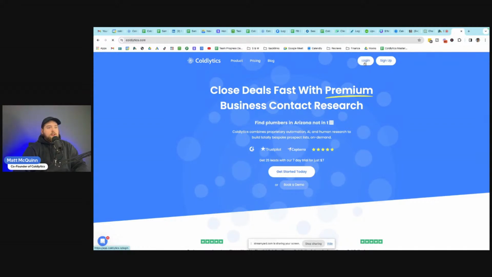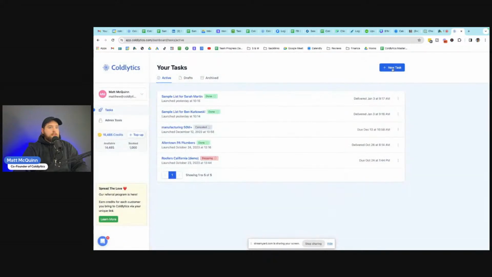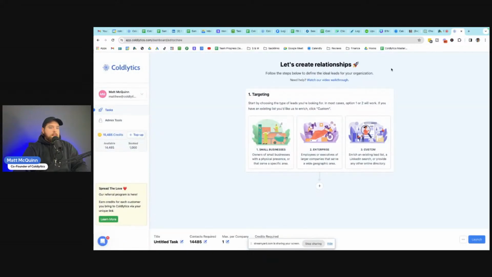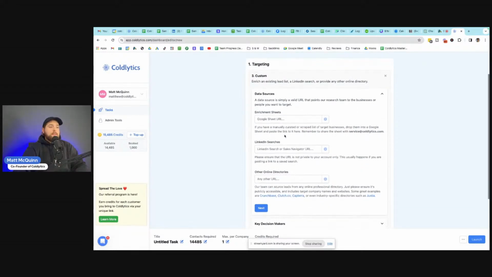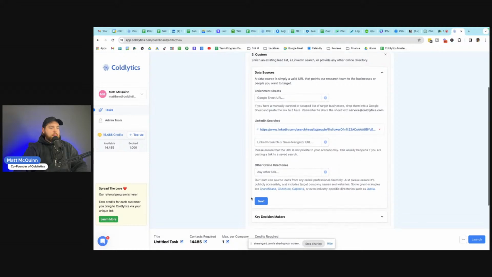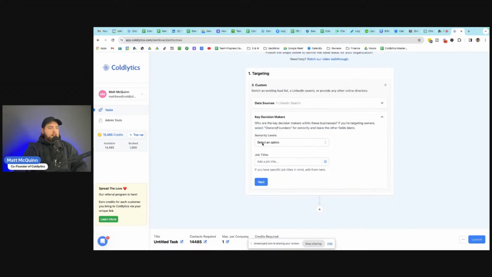We'll click on the login step, and we are going to click on new task. And then over here under number 3, custom sources, we are going to have the Coldlytics research team go out and look for the actual email addresses of these specific people and their contact information so we can do some cold outreach to them. So right down here under custom, we see LinkedIn searches. We're going to paste this URL and add it just like that. Then we'll click that blue next button here, and we're going to set the seniority level to, let's say we only want people who are decision makers that follow those people.